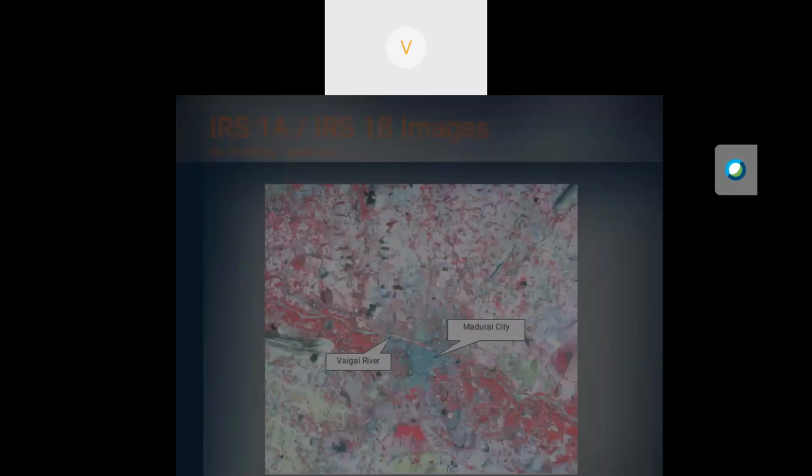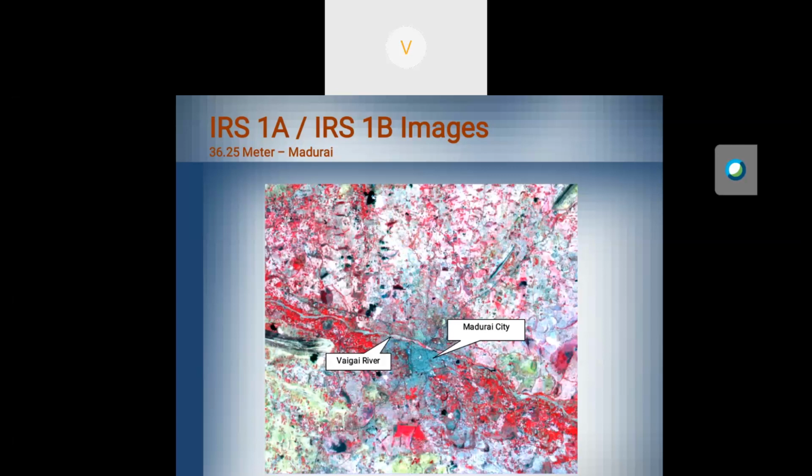See, this is the IRS 1A, 1B LISS-1 image. It is captured by LISS-1 and has 4 bands. You can't see what information is present in these images. For that, you have to apply different image processing algorithms to classify the information present in them. Here the pixel resolution is 36.25 meter, so every pixel in that image covers 36.25 meter on the earth.